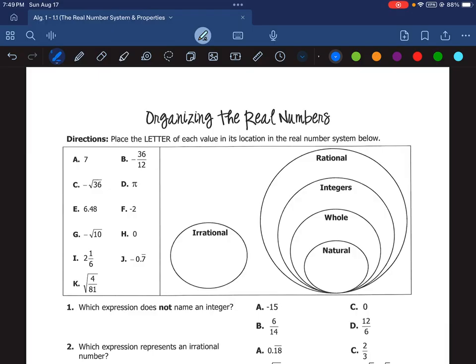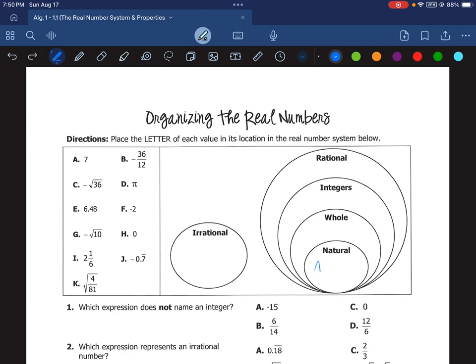So now continuing to work on the organization of the real number system, we're supposed to place the letter of each value. So when you're placing the value for 7, you can just put the letter A instead of writing 7 in whichever one of these groups it belongs, or the smallest group it belongs to. So 7, for example, is rational. So you could put it here technically, but we're not just trying to put it in anywhere it fits. We're trying to put it in the smallest place it fits. So more specifically than being rational, 7 is a natural number. So we would put A there, because even though 7 could go here, here, and here, most specifically it is